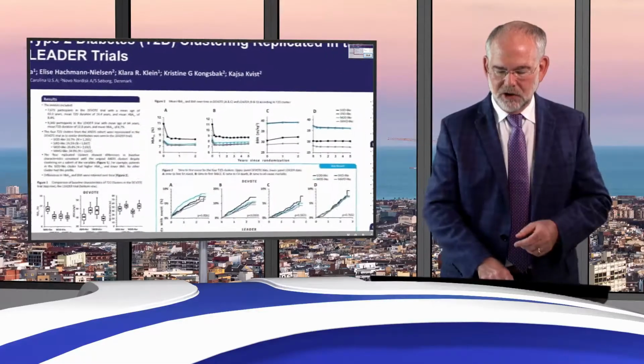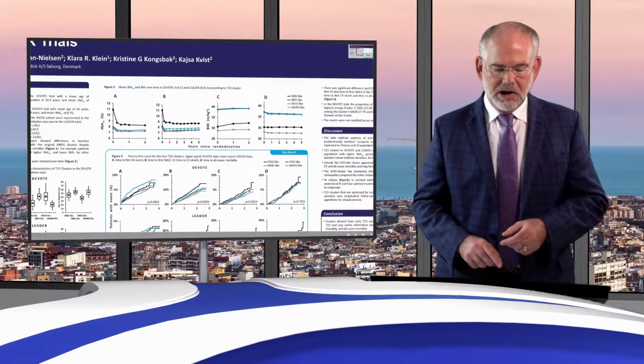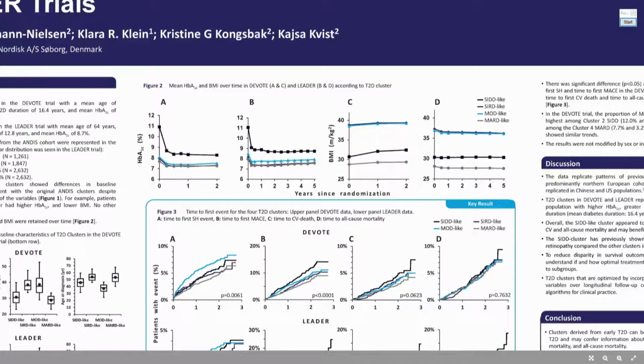More interesting, though, is in figure 2, if you look at the mean hemoglobin A1C and BMI over time, on the left hemoglobin A1C, on the right BMI, you can see that the patients that started with the highest hemoglobin A1Cs had the greatest drop in hemoglobin A1C, and by definition those were the SIDD-like patients, but that the difference with higher A1C persists even with intervention. The higher BMI persists even with intervention, including interventions that are associated with changes in BMI, liraglutide, and insulin.